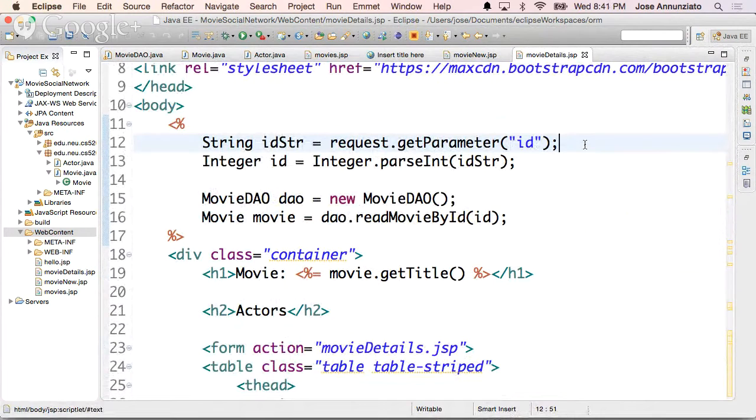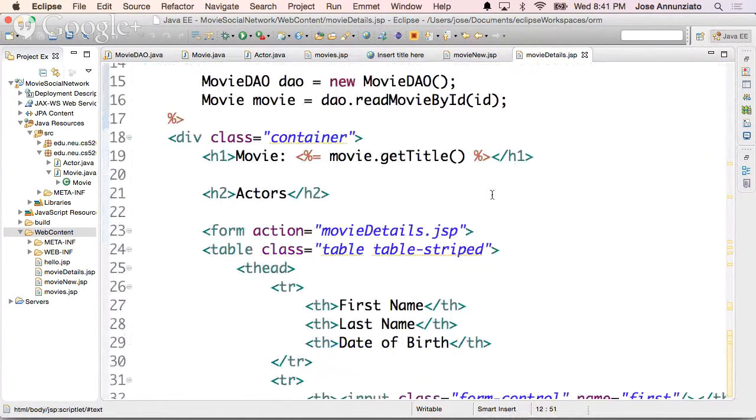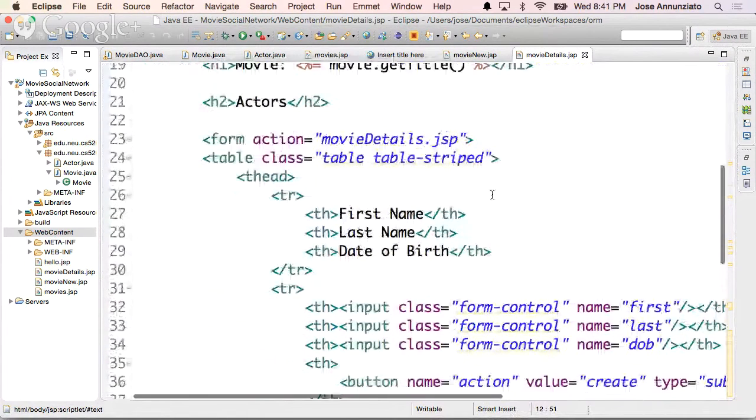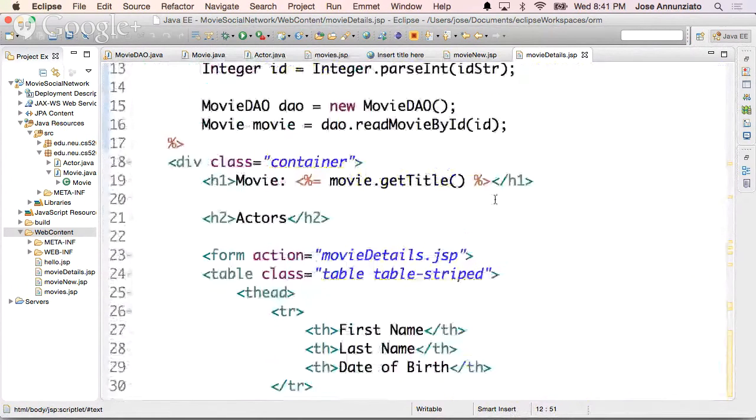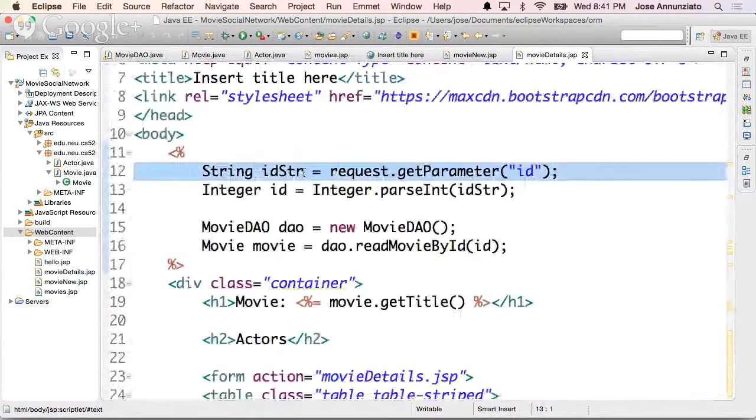run into an issue here. When I submit the form, this page is going to reload, right? And the first thing it's going to look for is this ID parameter. And it's not going to be there, right? Because I'm not passing it. See that? Right? Let me show you.